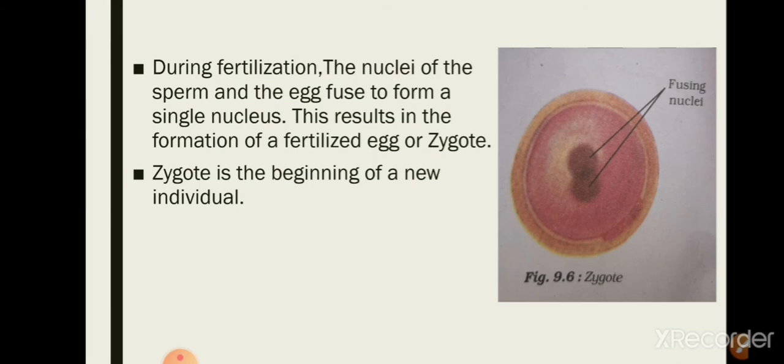During this fertilization, what happens is that the sperm has a nucleus and the egg has a nucleus. These nuclei get fused to form a single nucleus. That is, the nucleus from the sperm and the nucleus of the egg fuse to form a single nucleus that results in the formation of a fertilized egg, or we call it a zygote.